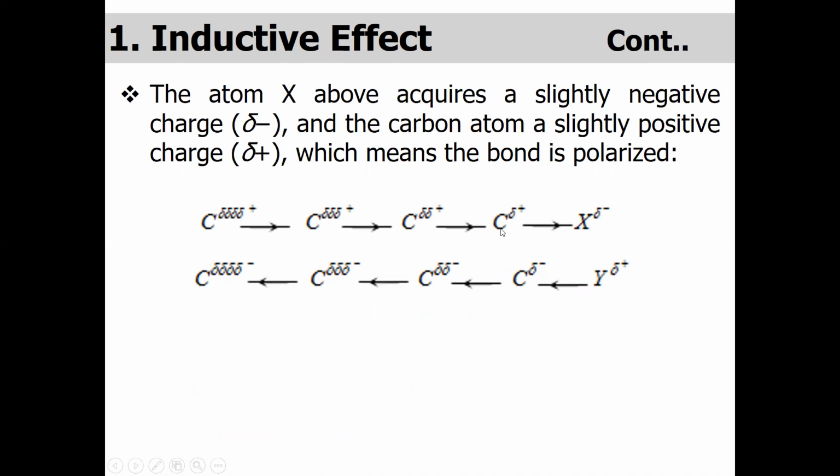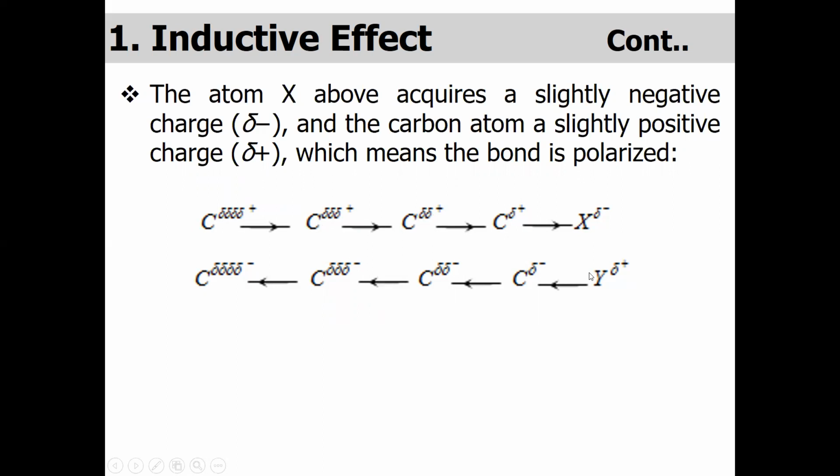The first carbon, which is directly attached to this electronegative atom, has the polarity difference, with the atom having a partial negative charge and the carbon a partial positive charge. The second carbon also has a partial positive charge, but it will be less compared to carbon number one. Similarly, the third carbon has a much smaller partial charge compared to the first carbon.